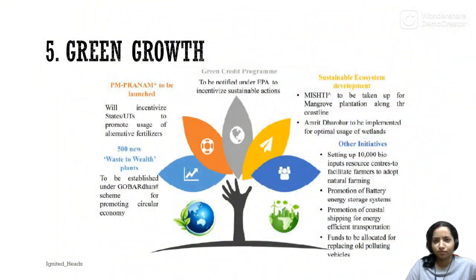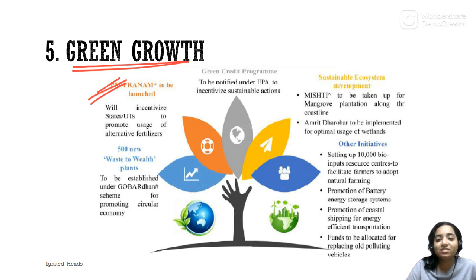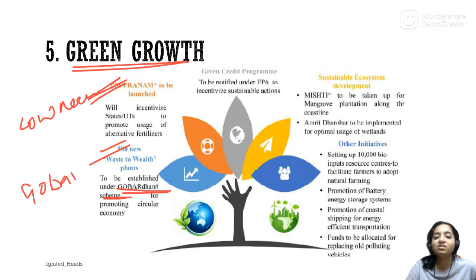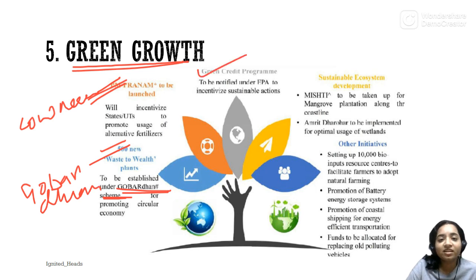Next is green growth. We have PM Pranam. This is for promoting alternative fertilizers, green fertilizers, something like cow dung, neem leaf. Next is 500 new waste to wealth plants. Here the Gobardhan scheme comes important. Read about Gobardhan scheme in detail. Next is green credit program. Then sustainable ecosystem development, which is MISHTI.